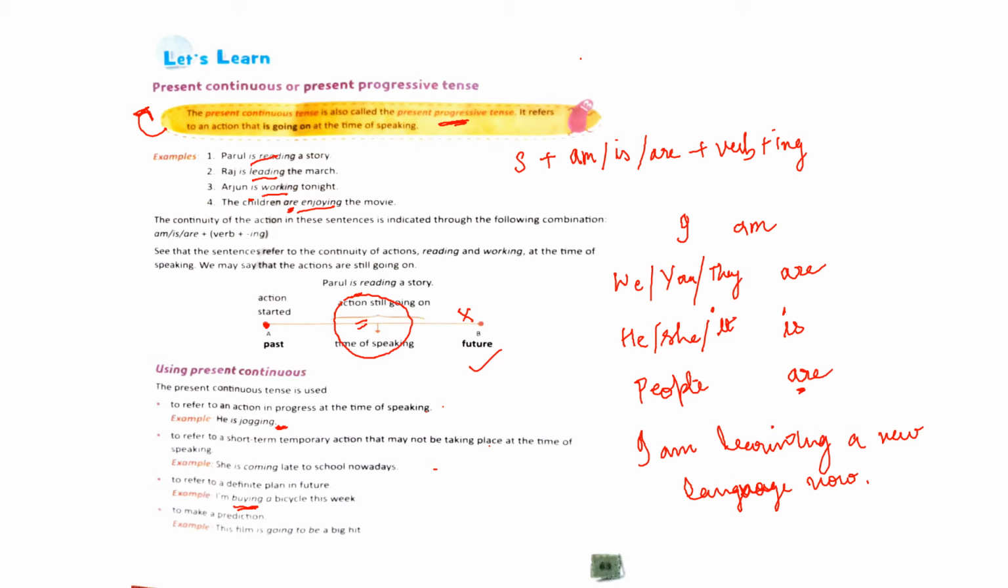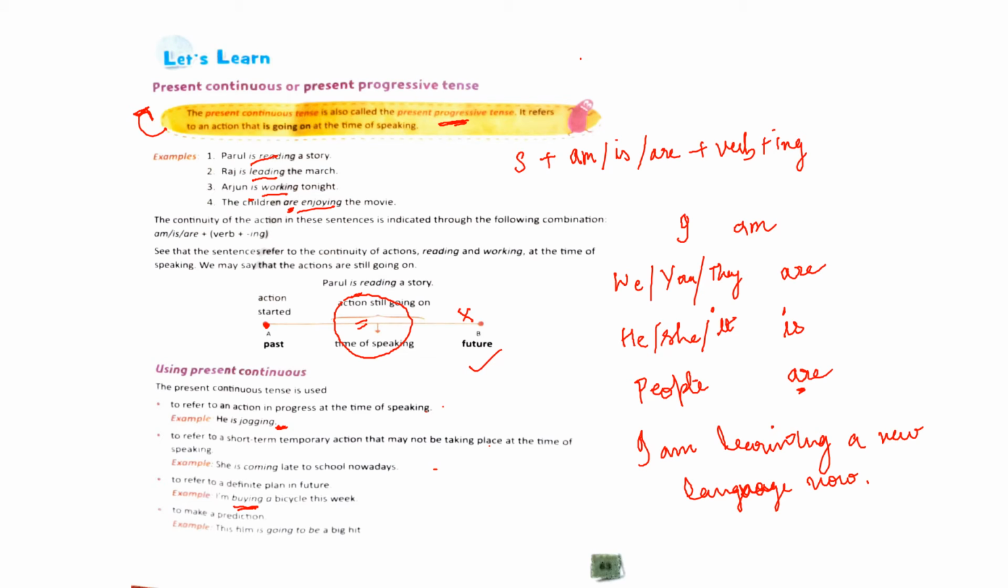You're talking about a plan. The action is going to happen in future, but you have planned. This is some sort of a plan, right? You have already planned that you're going to buy this week. So in such cases, when you have to refer to some plans in future, you use present continuous tense.